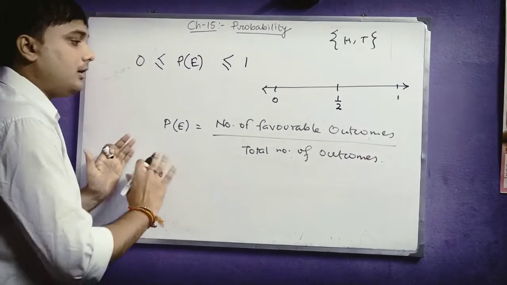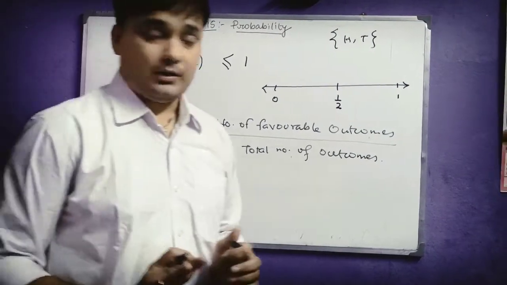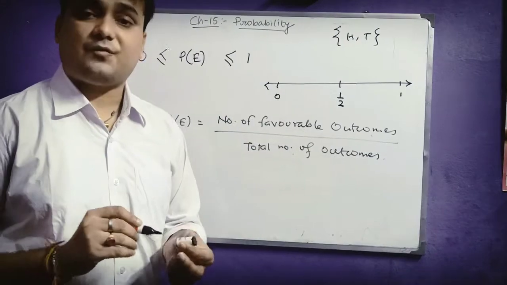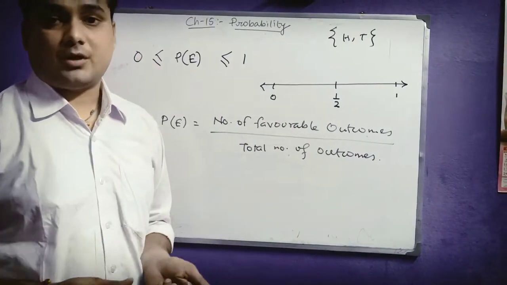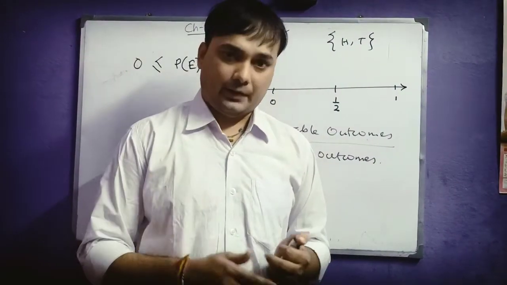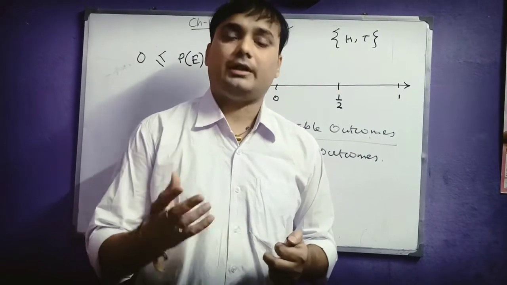So you can see here, probability of any event is equals to number of favorable outcomes by total number of outcomes.